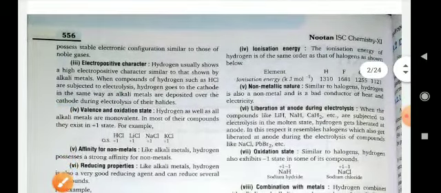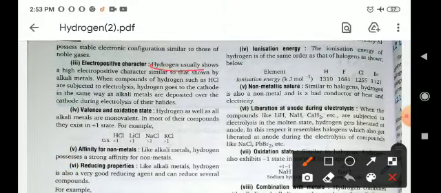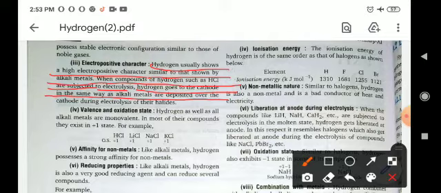Next, electropositive character. Hydrogen shows a high electropositive character similar to that shown by the alkali metals. When compounds of hydrogen such as HCl are subjected to electrolysis, hydrogen goes to the cathode in the same way as alkali metals are deposited over the cathode.